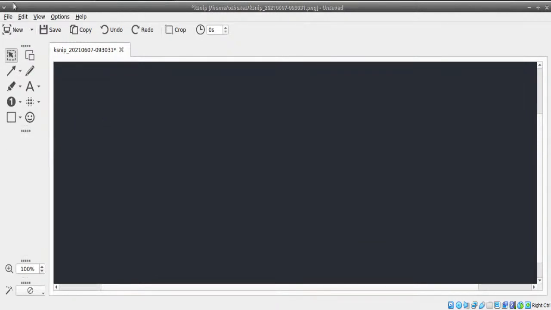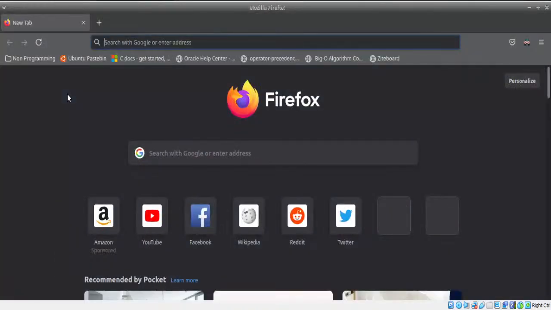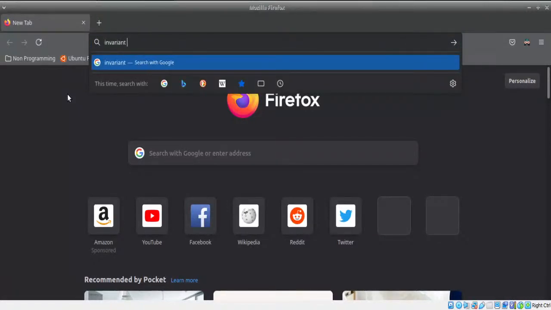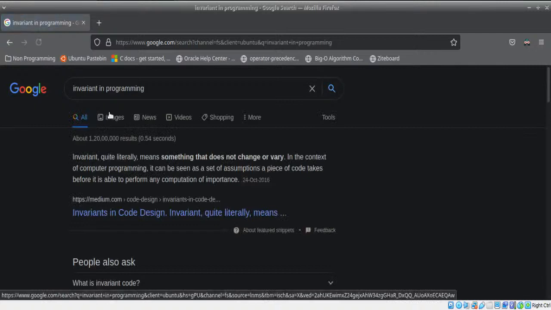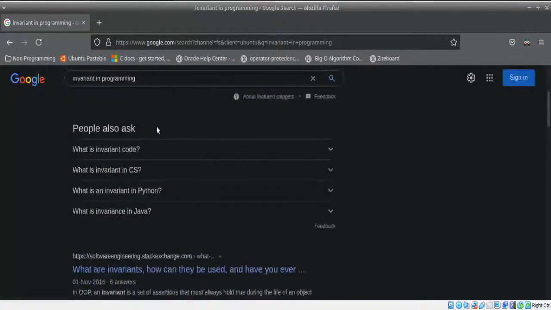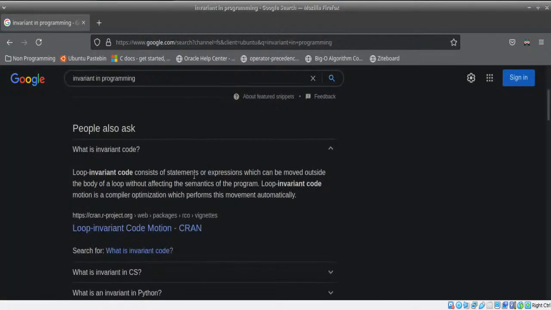If you search for invariant in programming, it's simple logic. Variant means something that varies. Invariant means something that doesn't vary. We have something like loop invariant code. Different people call it in different ways.